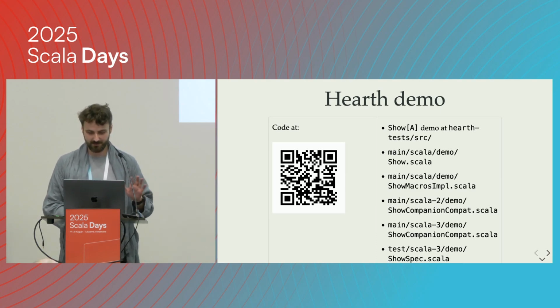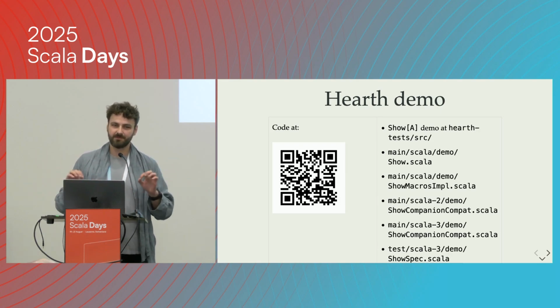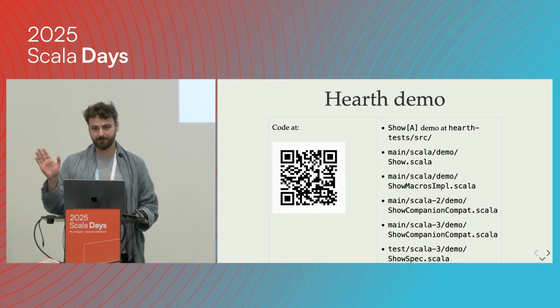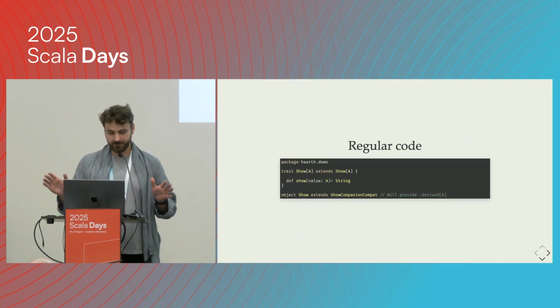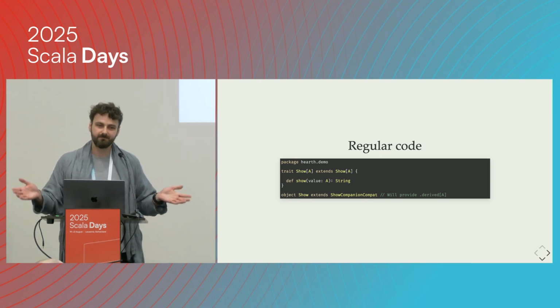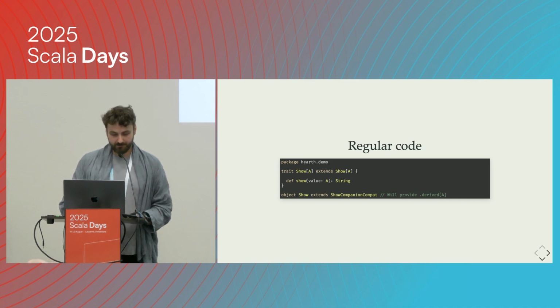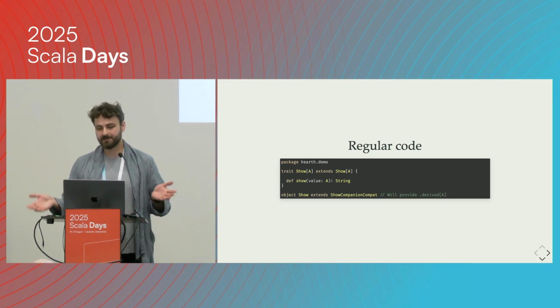So let's just talk about a few things that might be non-obvious, which we haven't mentioned yet. How would we kick off this cross-compilable macro? Let's just focus on those macros that could be cross-compilable for Scala 2 and Scala 3. It's completely optional. You don't have to do this, but if you wanted to, how could you do it? Well, let's start with regular code. This is our Show type class. It's going to be just toString on steroids. And all of our derived code done by the macro will be shoved off to some Show companion compat, different for Scala 2 and Scala 3. Unfortunately, some adapters are needed.